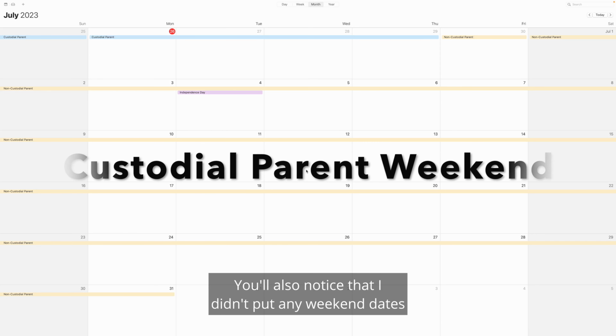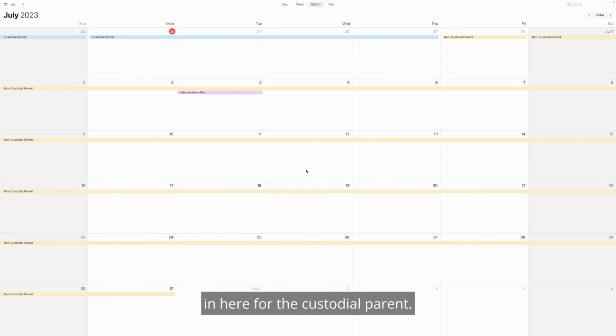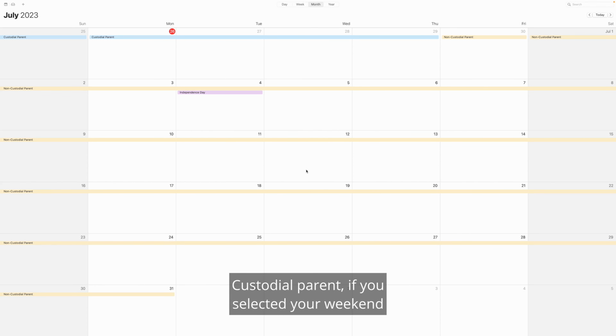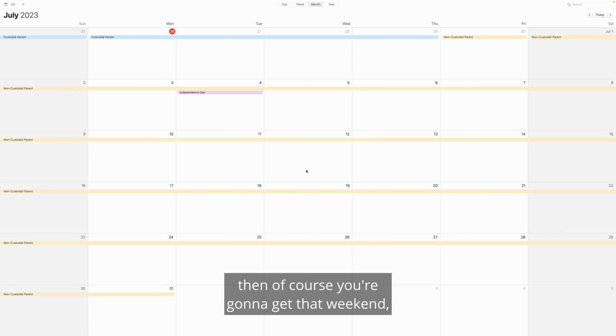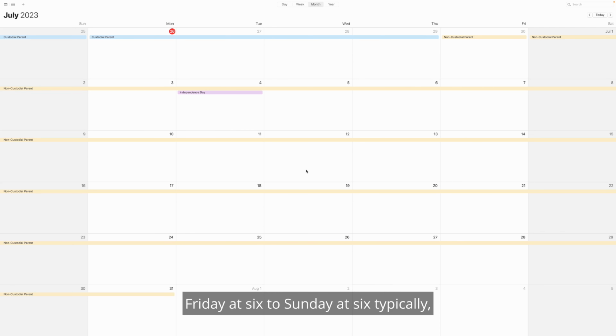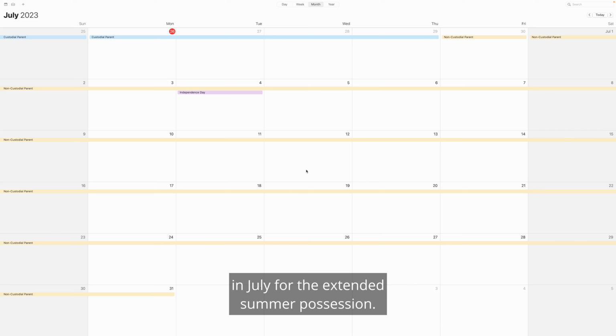You'll also notice that I didn't put any weekend dates in here for the custodial parent. Custodial parent, if you selected your weekend inside this block by April 15th, then of course you're going to get that weekend. Friday at 6 to Sunday at 6 typically. So you're going to get that weekend. If you did not select a weekend inside this block by April 15th, then you lose that weekend and you do not get a weekend in July for the extended summer possession.